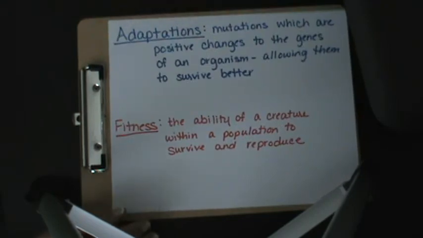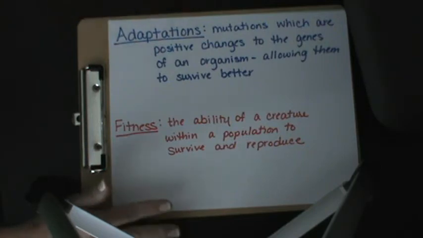Species can also have adaptations. Adaptations are just mutations that happen. We've talked about mutations before, mutations that can happen within the genes. So a change in the DNA sequence leads to a change in the protein sequence, which leads to a change in expressing of genes, and it just allows them to survive better. An adaptation is something that allows them to survive better. Mutations can be positive, negative, or neutral, and the positive ones are considered adaptations.